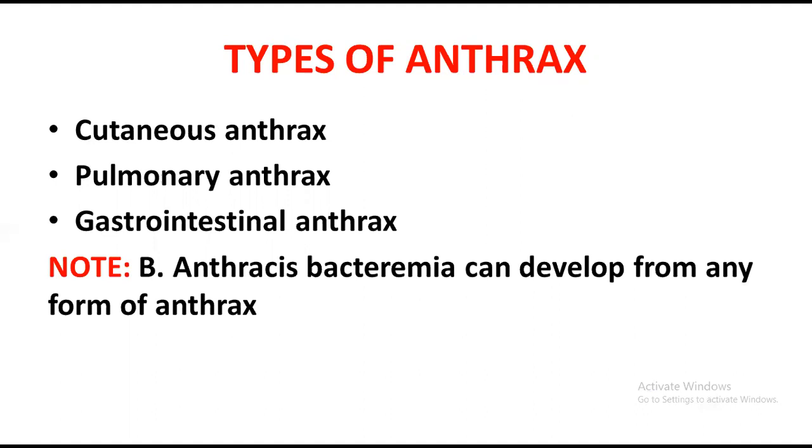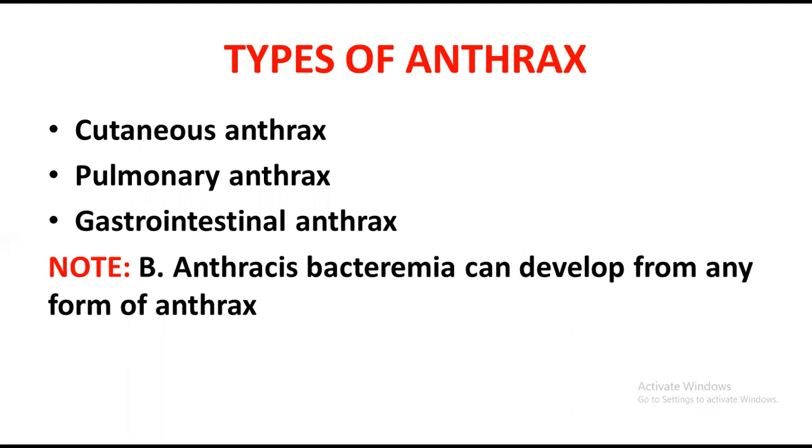If it is pulmonary, it can invade the lungs, and after that it can get to the capillaries. And if it is gastrointestinal, it first infects the GI tract, and after that it enters the blood. So all three types of anthrax can lead to bacteremia, which is bacteria in the blood.